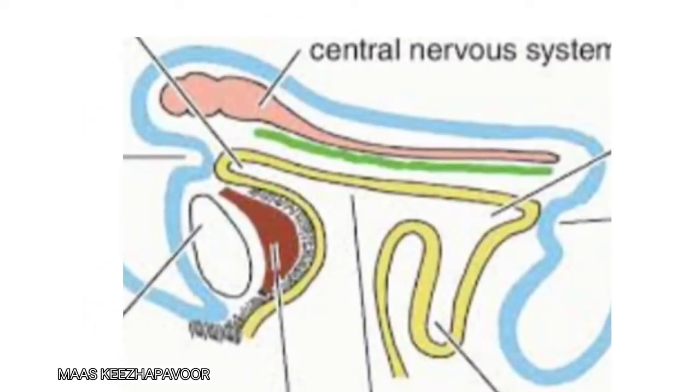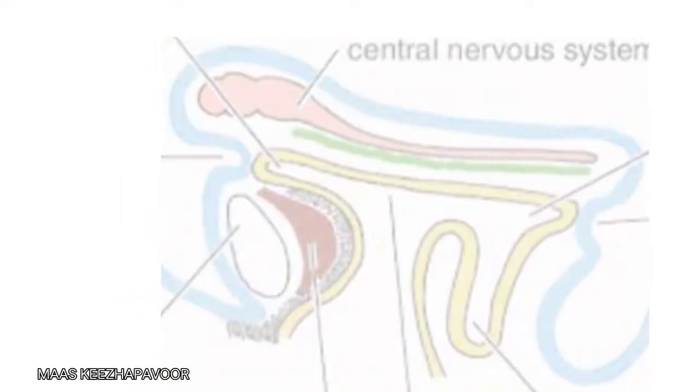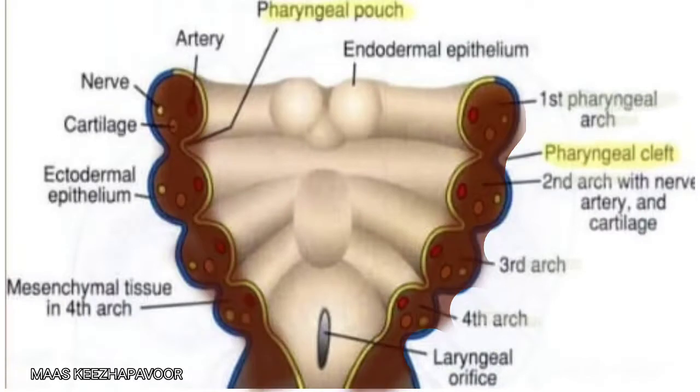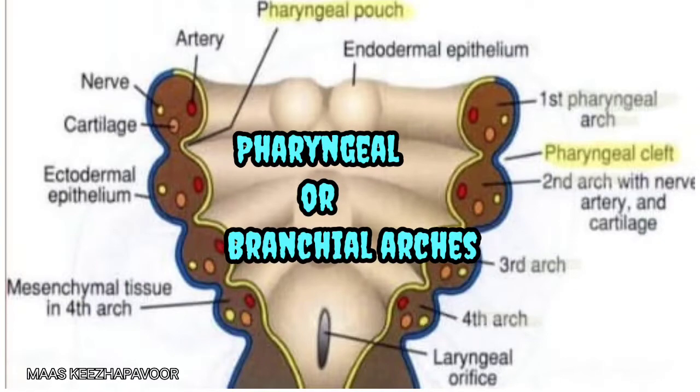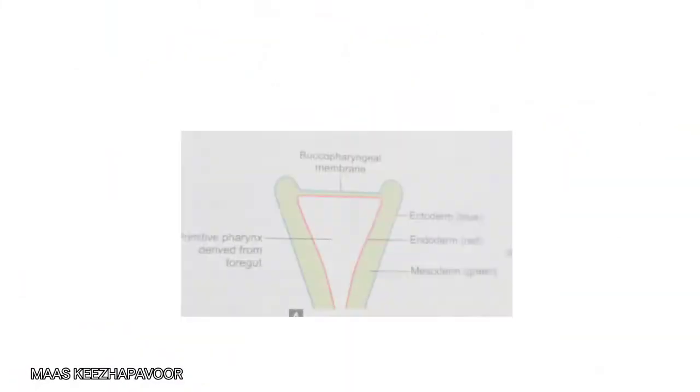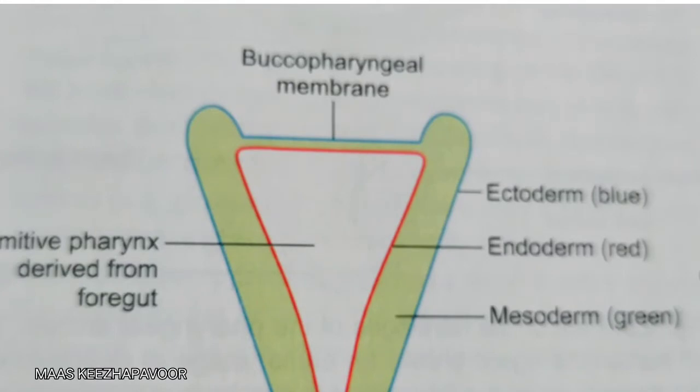This elongation occurs by a descent of developing heart partly, and mainly by the appearance of a series of mesodermal thickenings in the wall of the cranialmost part of the foregut. These mesodermal thickenings are called pharyngeal or branchial arches. The cranialmost part of foregut is the future pharynx.